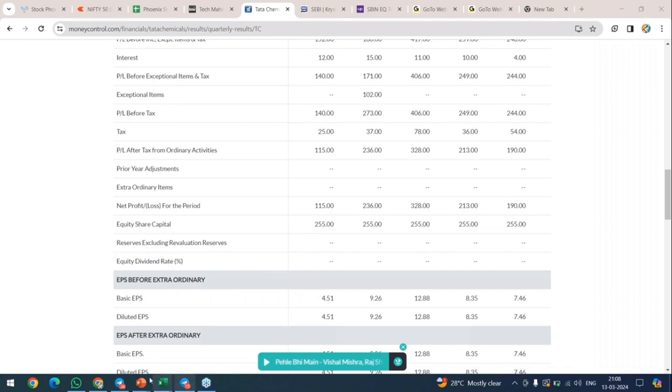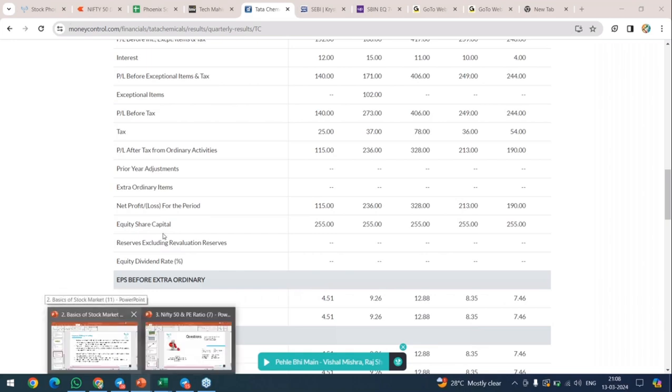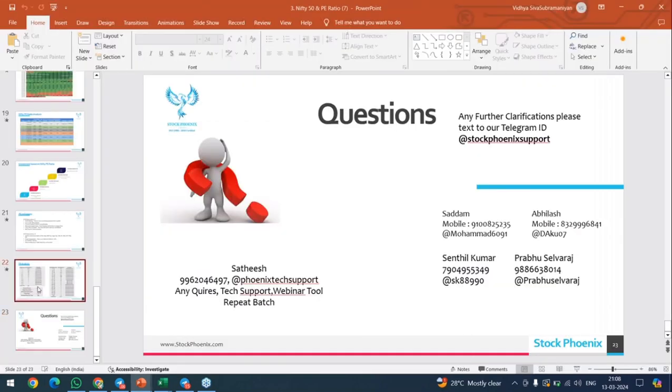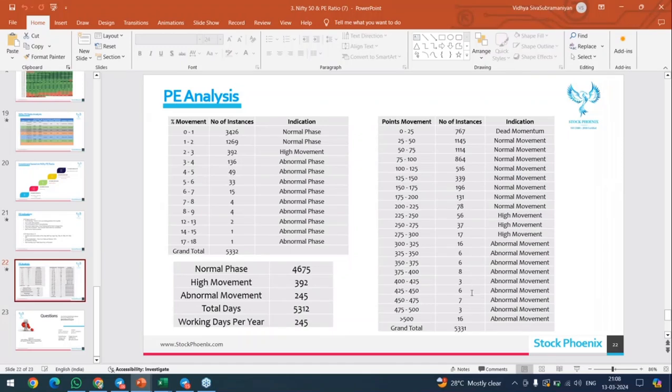Abnormal phase means like not the PE analysis alone. That means that much momentum we are expecting. So that will not happen every time, right? You can check this. So that much deadly momentum is not that much expected on a very basic, what to say, on a normal phase. That's the summary of this page. Okay, always expect a decent returns and a decent percentage every day, which is really safe for every trader.